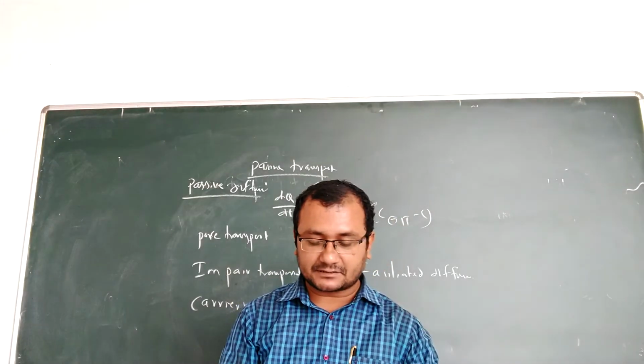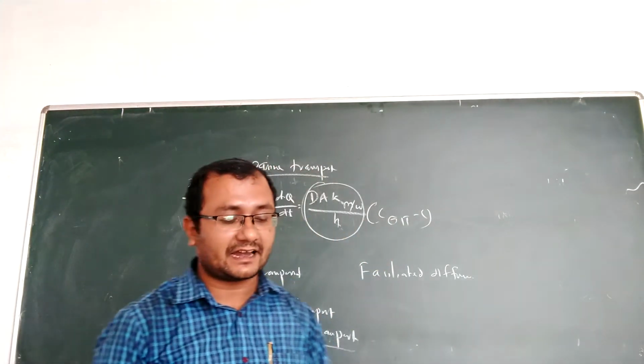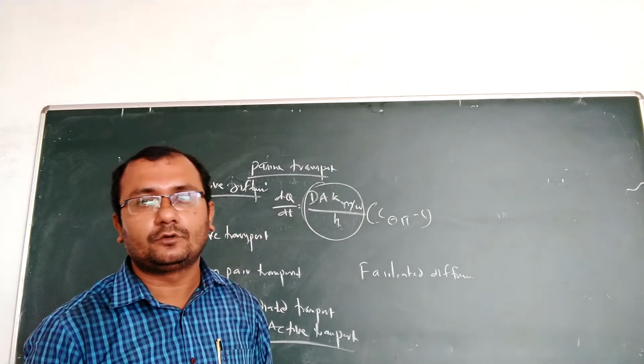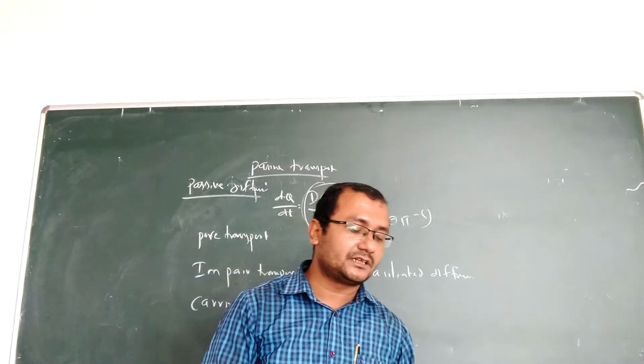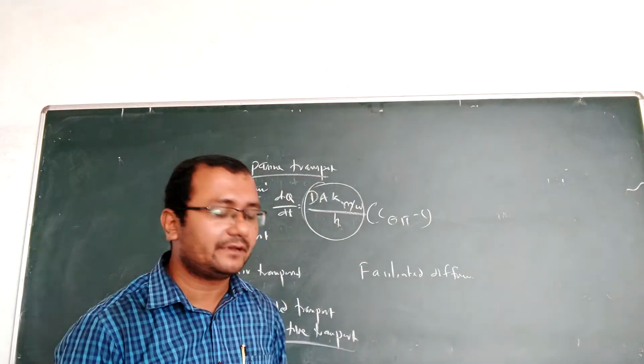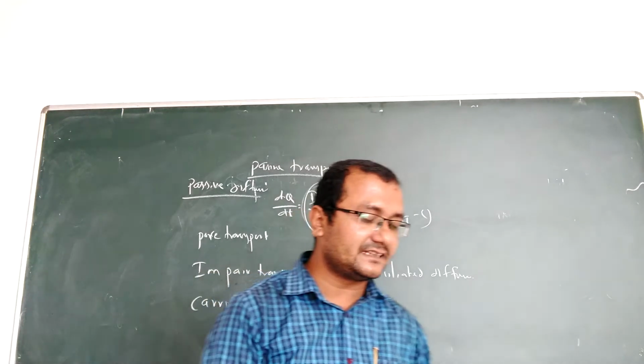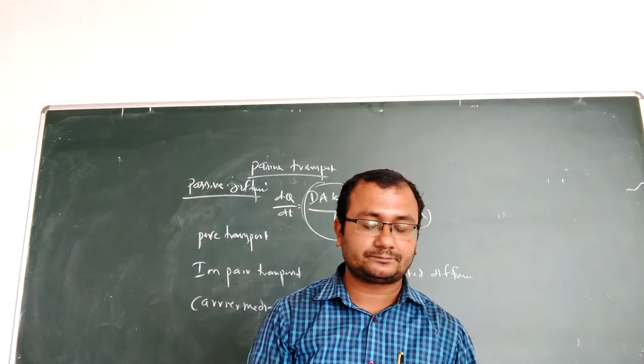So different types of drugs or essential nutrients, like different vitamins or absorption of glucose to RBC, absorption of vitamin B1, vitamin B2, vitamin B12 can be absorbed by this mechanism.